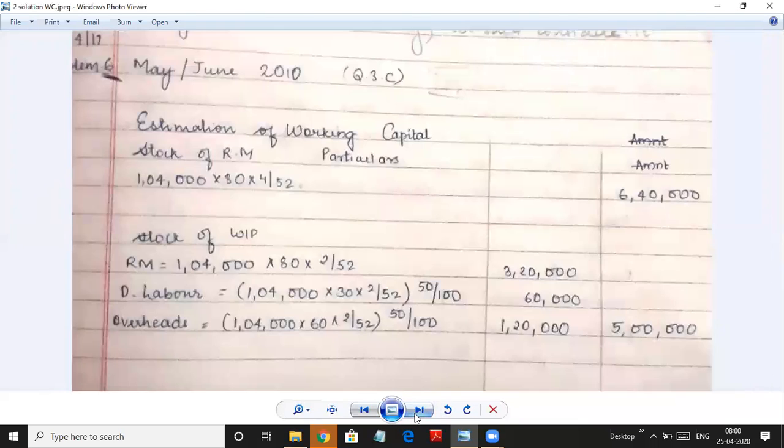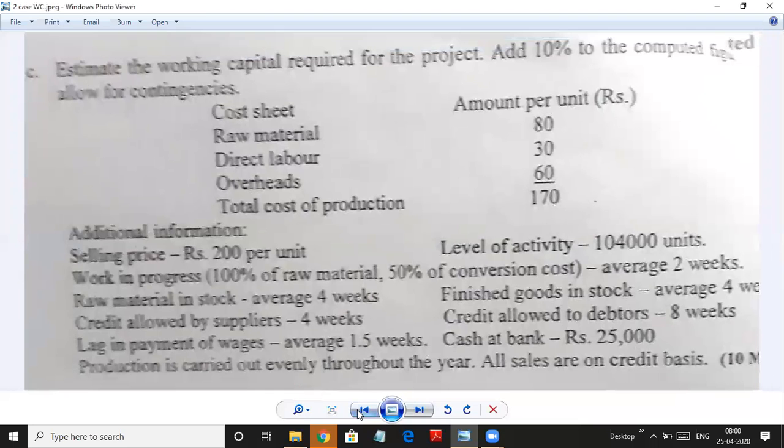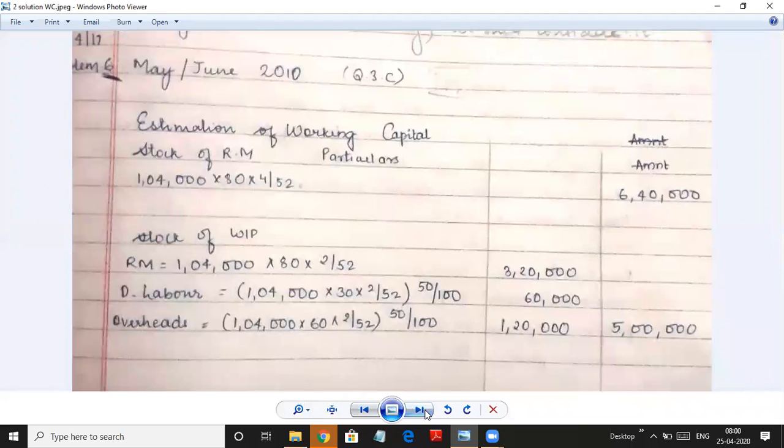So as usual, we start with raw materials first. So estimation of working capital. Stock of raw material. We are manufacturing 1,04,000 units into raw material cost is 80 rupees. So 1,04,000 into 80 rupees. And the raw material remains in stock for 4 weeks, as given in the question. So we do into 4 by 52 weeks. We get 6,40,000 as raw material cost.